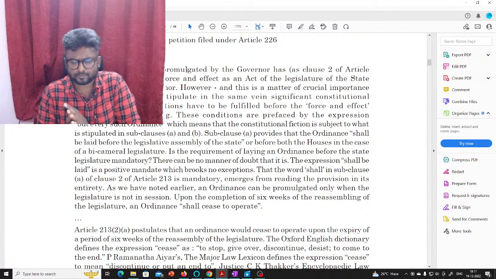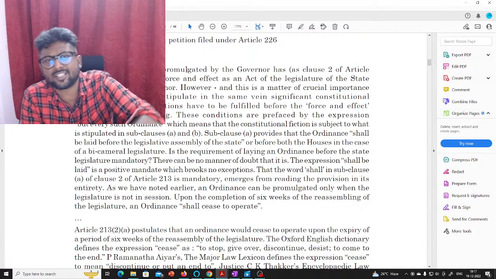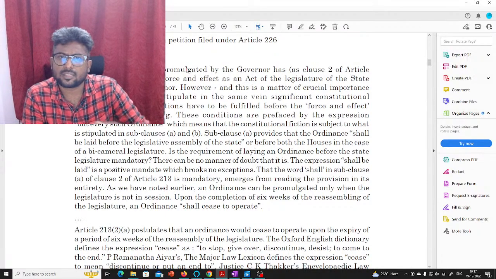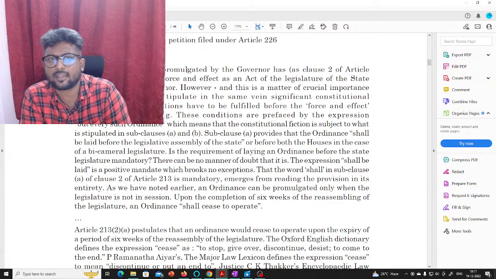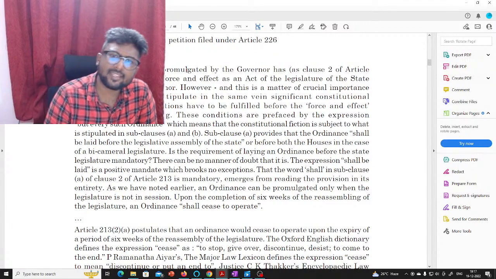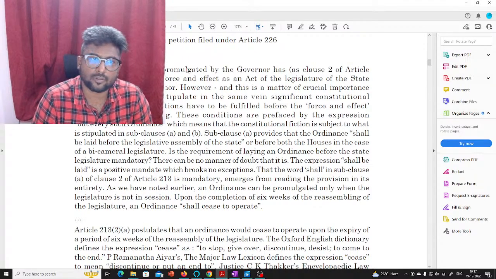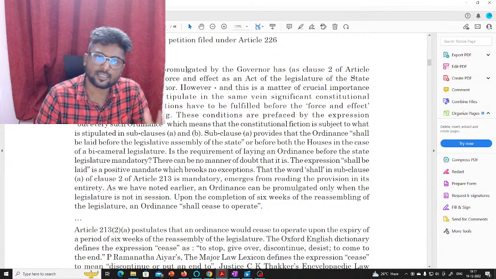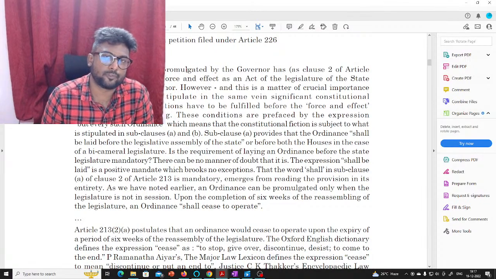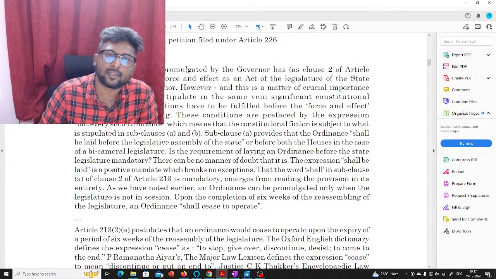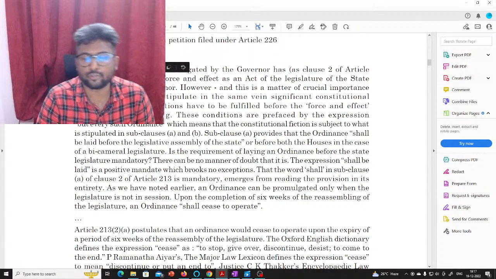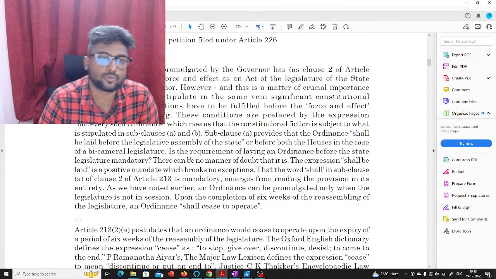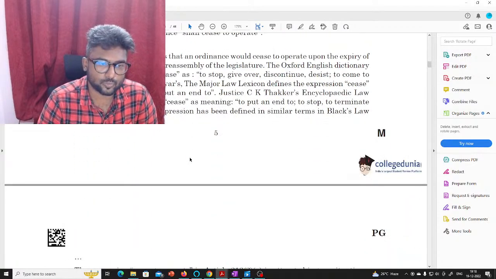I wanted to emphasize that a governor's ordinance making power has always been tested by the CLAT examiners. So again, there is a question on the ordinance making power of the governor. This is a very, very important topic if you are preparing for next year, so do focus on the governor's ordinance making power. So it is about Article 213. If you are thorough with Article 213, you could have easily answered this question.